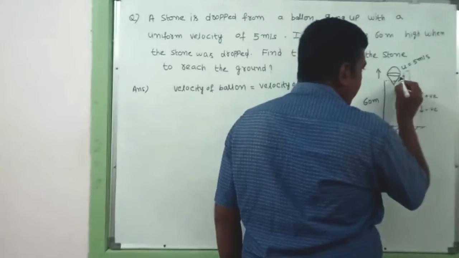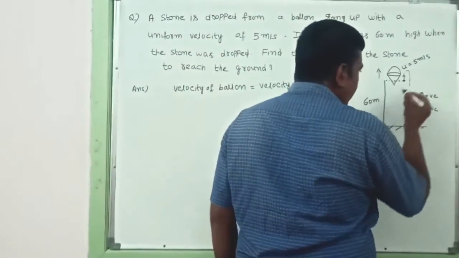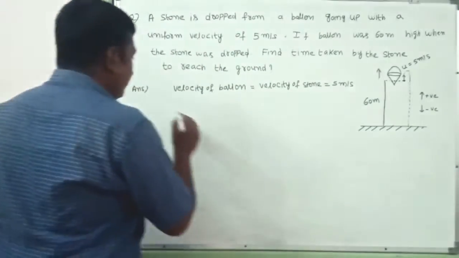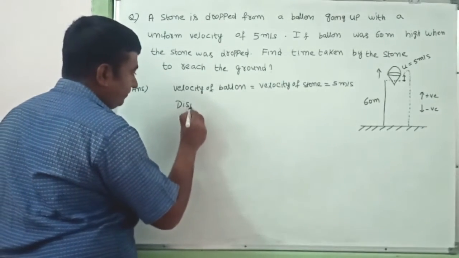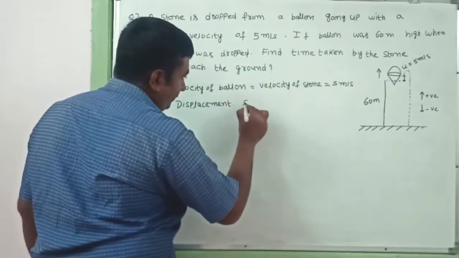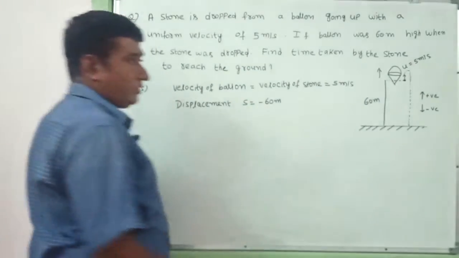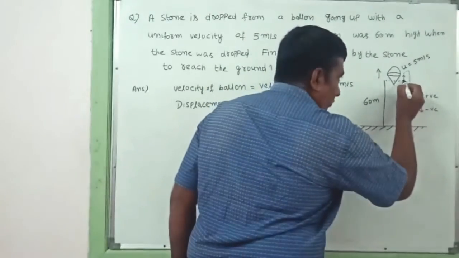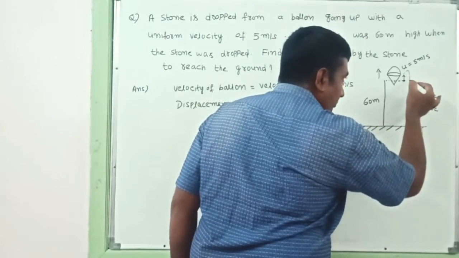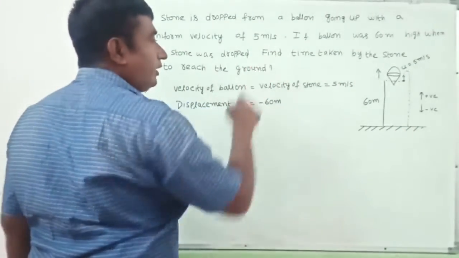If this is plus x and this is minus x, they will cancel, and the displacement is minus 60 meters. So the displacement s is equal to minus 60 meters, because this stone travels towards the maximum height, at this point its velocity will be 0, then it comes down and finally reaches this point. So what we have to find is the time.